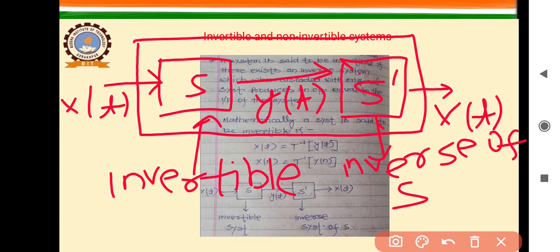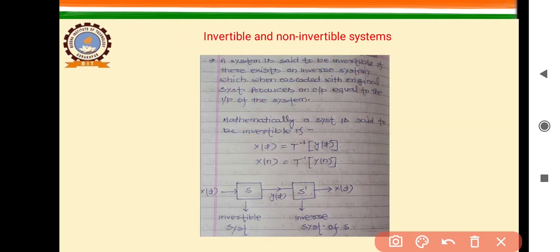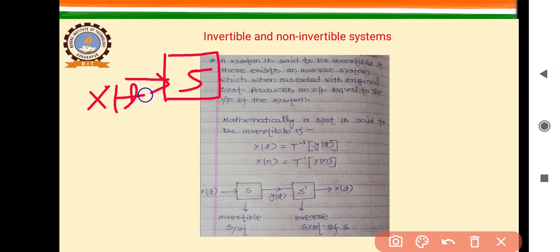Suppose there is a system S which multiplies the input by 5 times. If the input is x(t), then the output of this system is 5 times x(t).